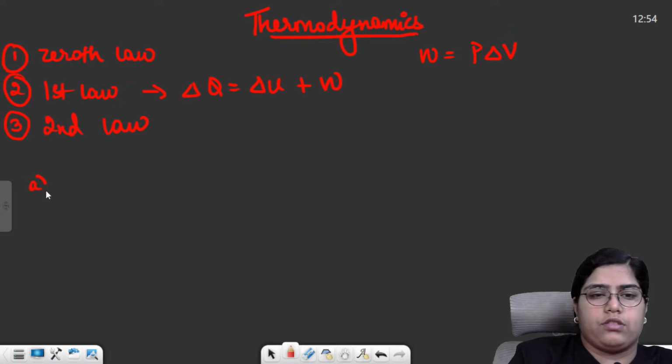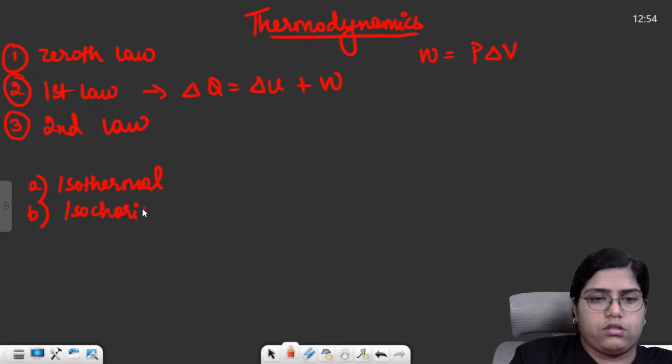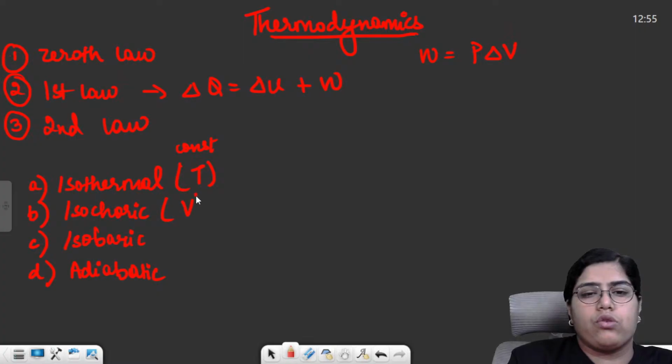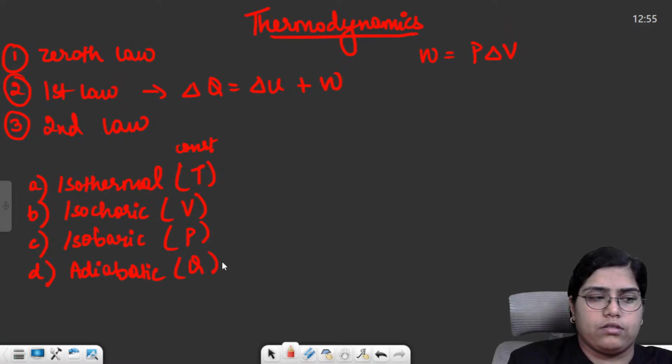There were four types of processes: isothermal, isochoric, isobaric, and adiabatic. Isothermal, temperature remains constant. I'm just writing in brackets the quantity which remains constant. Isochoric, volume remains constant. Isobaric, pressure remains constant. Adiabatic, heat remains constant.